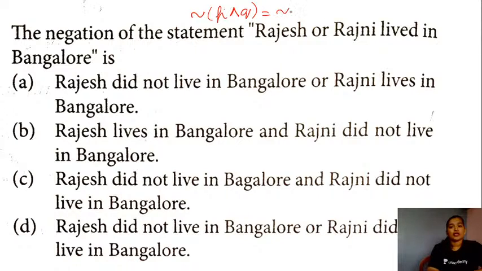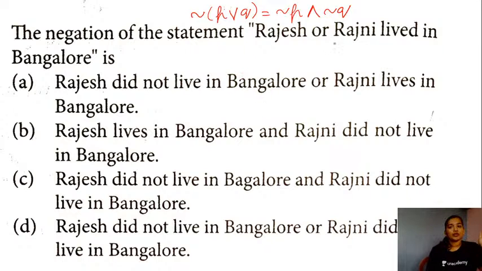So this will be equal to negation of P and negation of Q. Right, students, you have the disjunction and the negation of it asked here. So this is going to be negation of P and negation of Q. So what is the negation of the statement P? The statement P was Rajesh lived in Bangalore. So its negation will be Rajesh did not live in Bangalore.